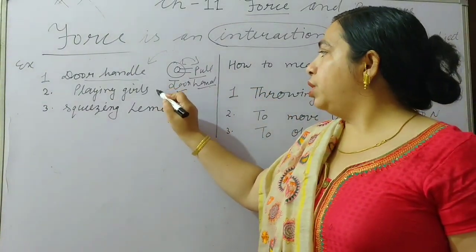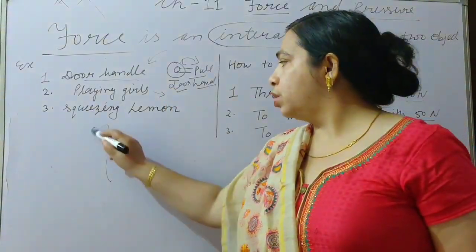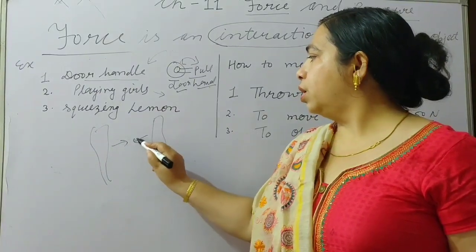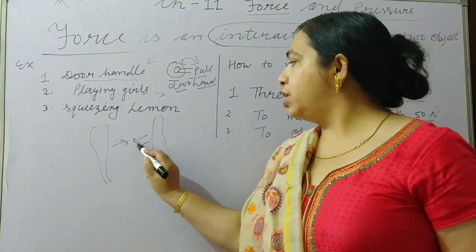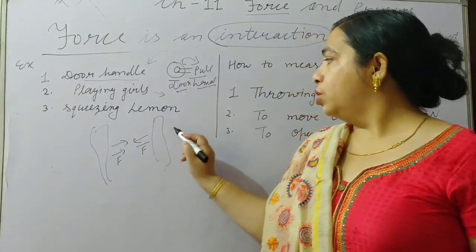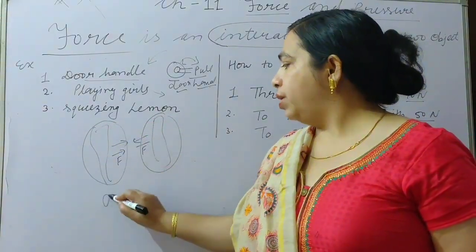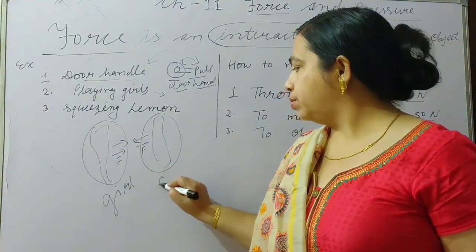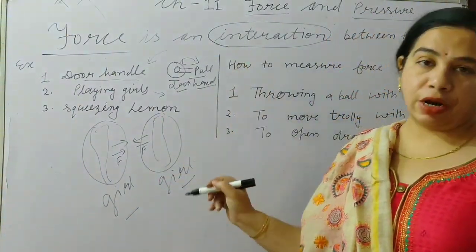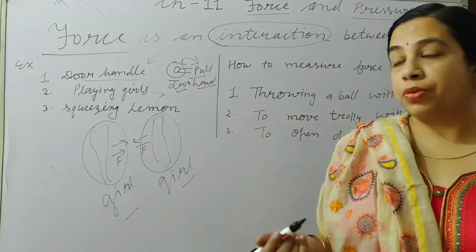The second example given in your book is playing girls. Suppose two girls are playing, and when they are playing, in this direction force is applied and in this direction force is applied. So these two girls we will consider as objects, and force is interacting while they are playing.